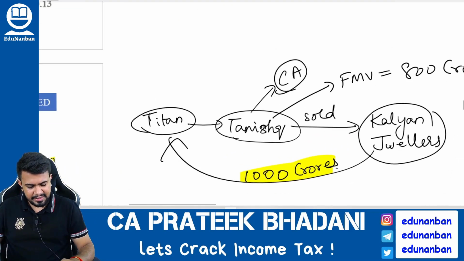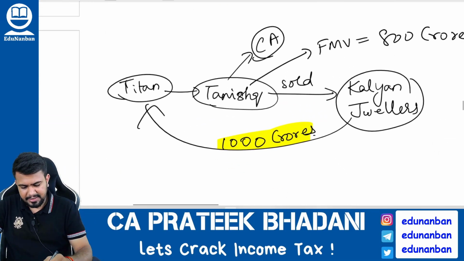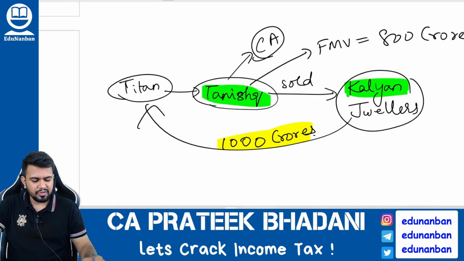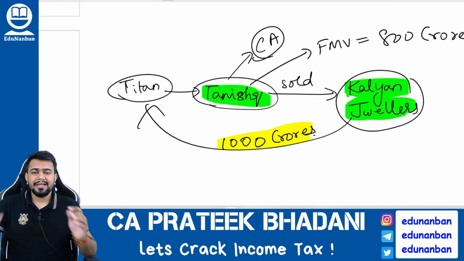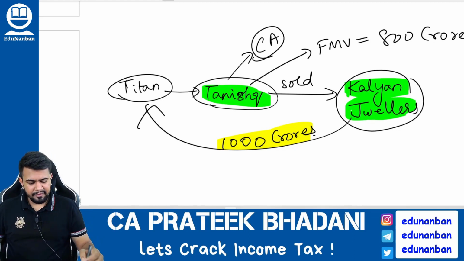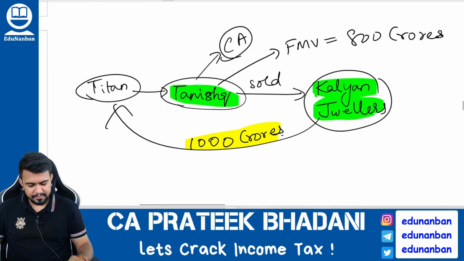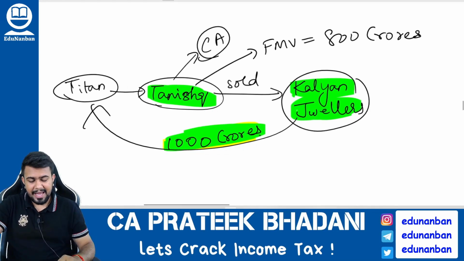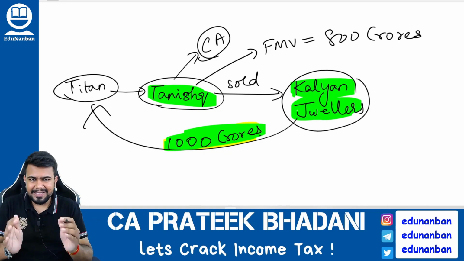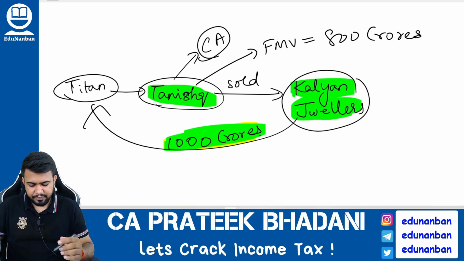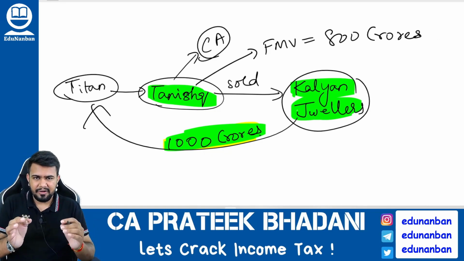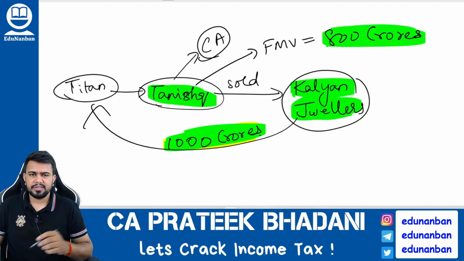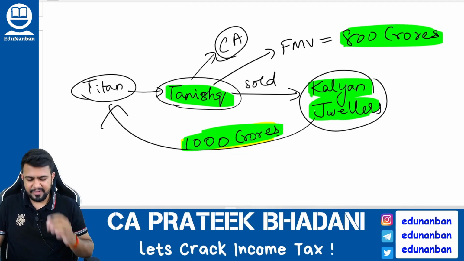So I will give you an example. Titan Limited has a brand called Tanishq. If this Tanishq brand is sold to Kalyan Jewelers, then it is called a slump sale. From Kalyan Jewelers, it is receiving 1000 crore rupees. And the value of the assets of Tanishq transferred to Kalyan Jewelers is 800 crores. So listen to me once again.